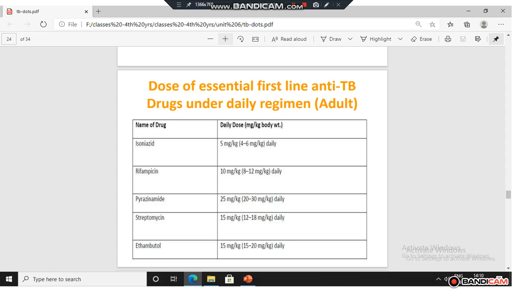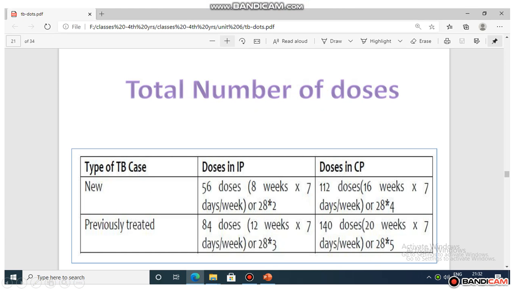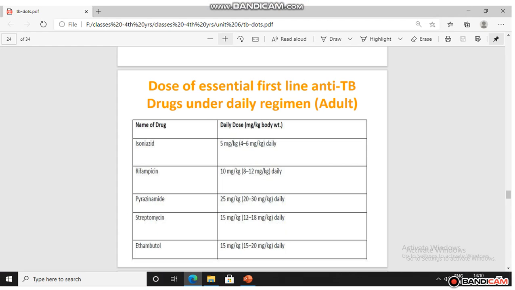Good morning, students. So, continuation of DOTS treatment regimen. A few more slides are left regarding the DOTS regimen under RNTCP. Till last class we have seen different aspects regarding how many weeks of intensive phase and how many weeks of continuation phase in category 1. In category 2 also we have seen that the patient has to be on intensive phase for 3 months and 5 months in continuation phase, followed by these medicines' dosage.